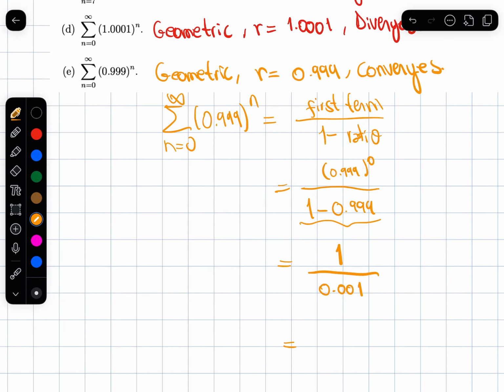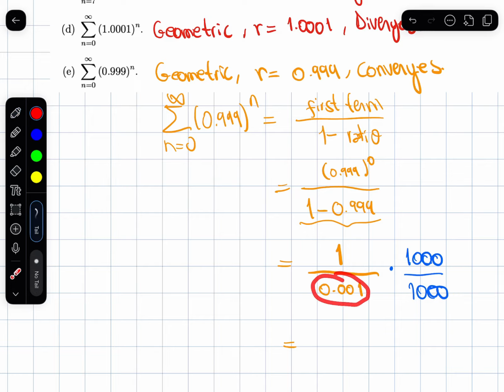And so this will be dividing 1 by this. Whenever you're in doubt, you can always just multiply by however many, 1 with as many zeros as decimal places you want to move the decimal point.